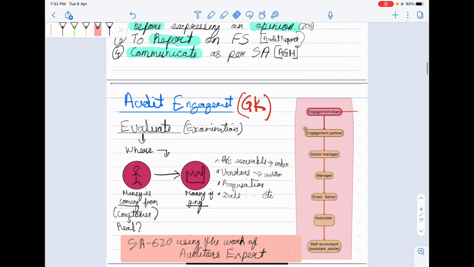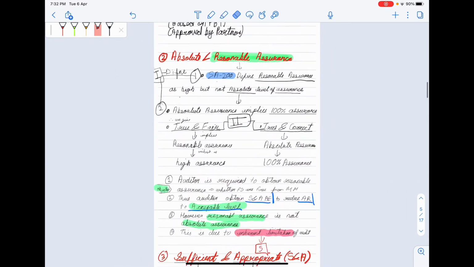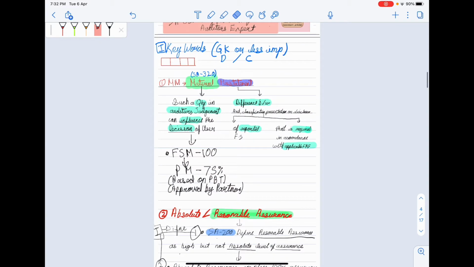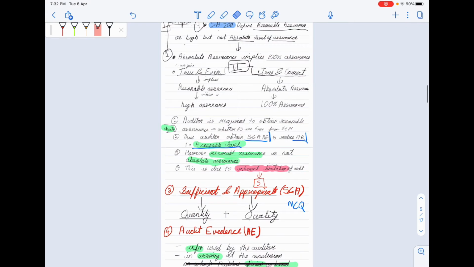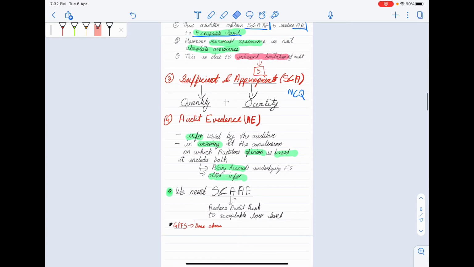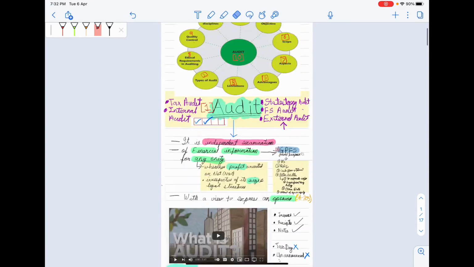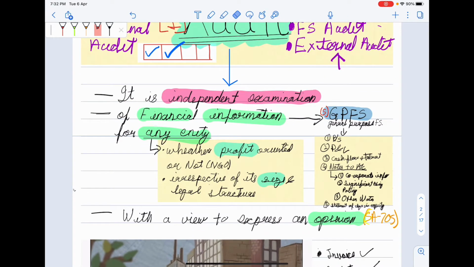Then after that we saw four keywords, that is material misstatement, reasonable assurance, sufficient and appropriate audit evidence, and general purpose financial statement. General purpose financial statement consists of balance sheet, P&L, cash flow statement, notes to accounts, and statement of changes in equity.